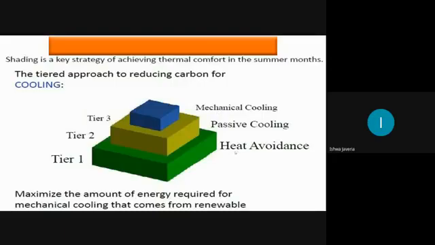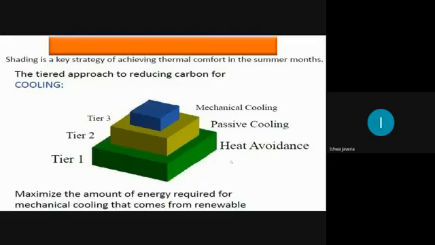Heat avoidance can be done through shading strategies. And you can see the green part is a bigger one. If we avoid heat in the building through natural resources like shading strategies, this building can avoid the maximum amount of energy only by the shading strategies. And then the mustard and blue parts are just the passive cooling or the mechanical cooling.